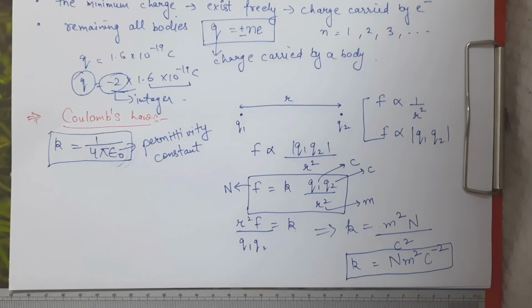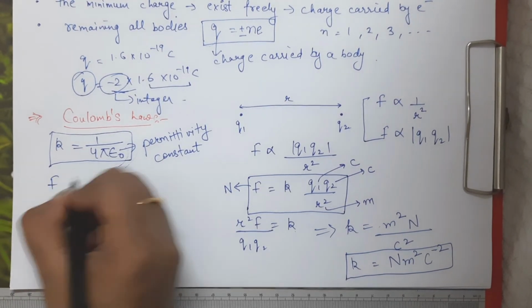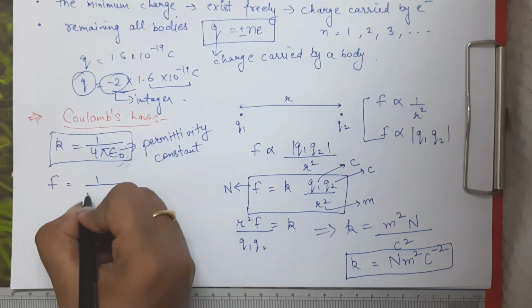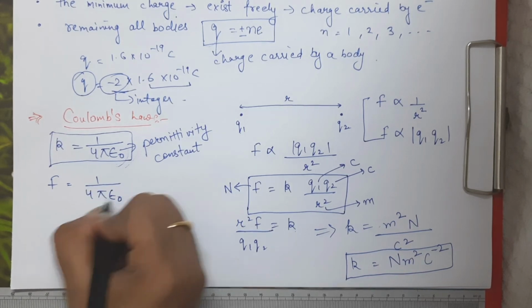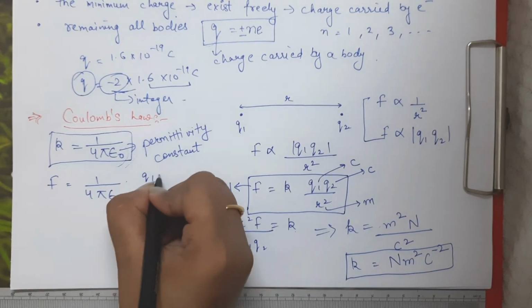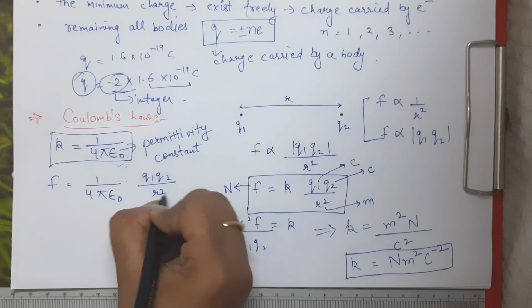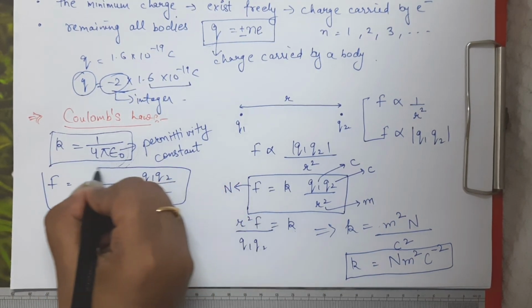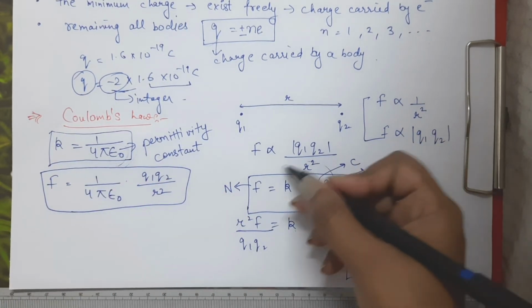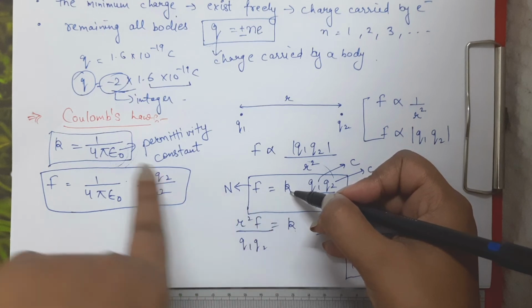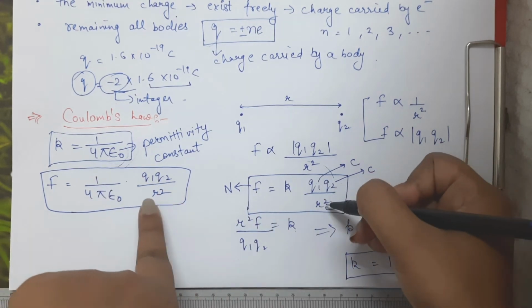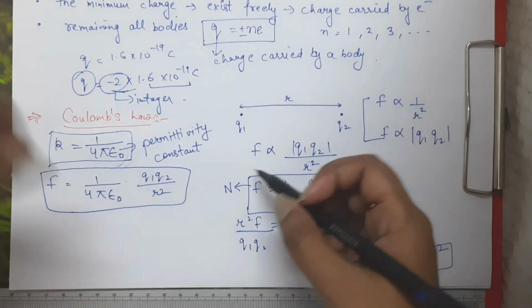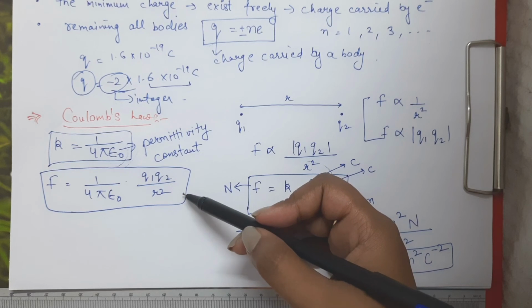Okay, so basically the force between these two charges will be what? 1 by 4 pi epsilon naught into q1 q2 by r square. So this is the main formula. Basically what I have done in this formula, I have put the value of k as 1 by 4 pi epsilon naught, with the remaining q1 q2 by r square. So this is the formula which we are going to use.